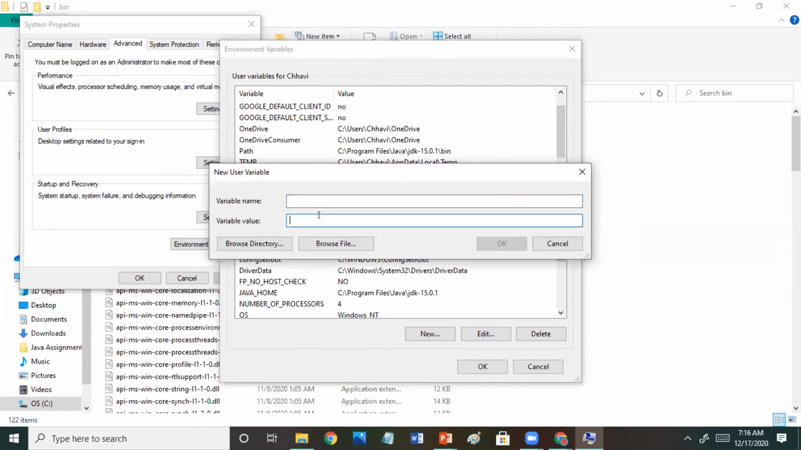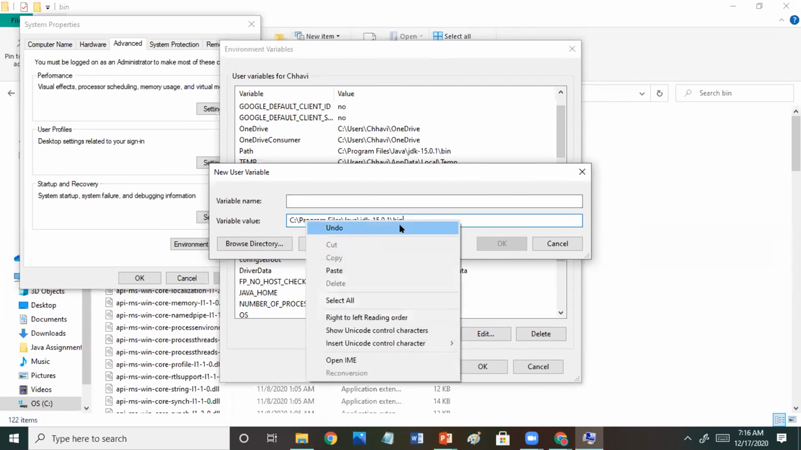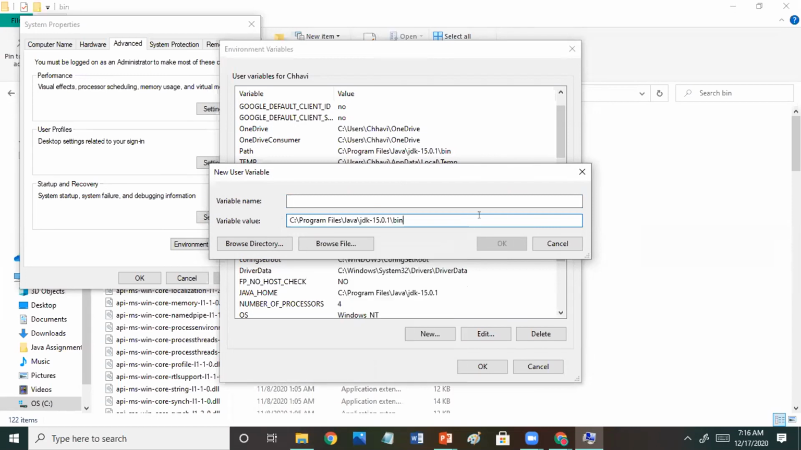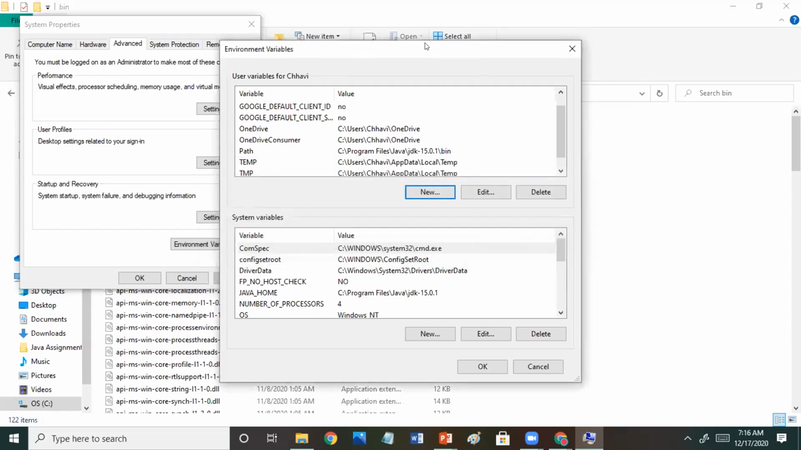Okay, Chavi, what did you do there? Sorry, I didn't see this. I just copied the path till the bin folder, wherever you have stored it, right? Yes. So I'm just creating the environment variable. I've just opened that. I'll show you.